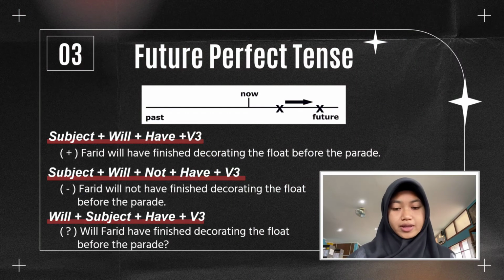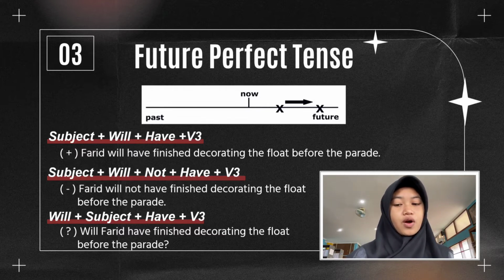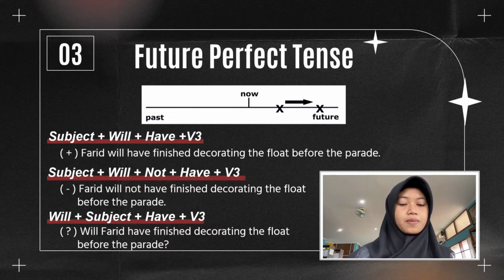The future perfect tense is for talking about an action that will be completed between now and some point in the future. The future perfect tense is only for action that will be completed before a specific point in the future. In other words, the action you are talking about must have a deadline. If you don't mention a deadline, use the simple future tense instead of the future perfect tense.